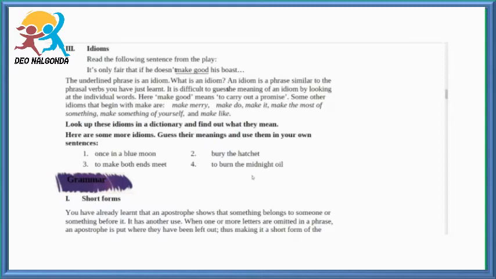Some other idioms that begin with make are make merry. Here, make merry means enjoy oneself with others by dancing and drinking. Coming to the next word, make do means manage with limited resources.